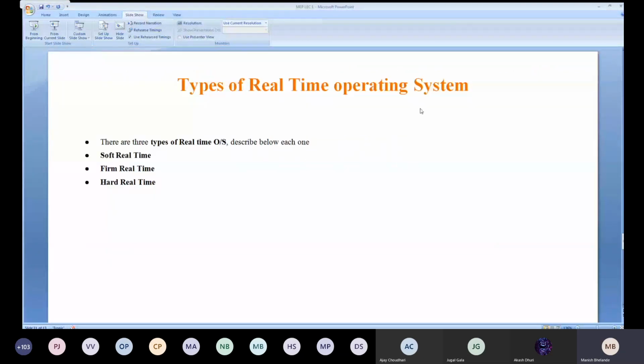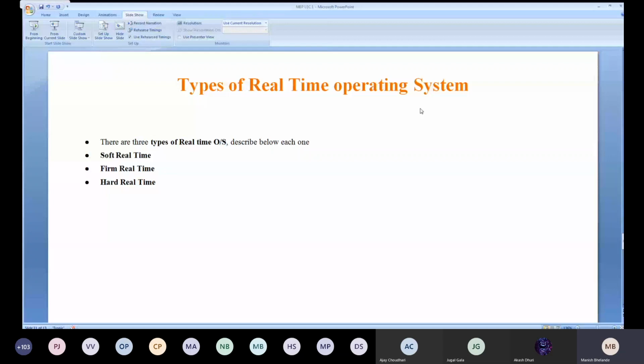Okay, so there are three types of real-time operating system. First one is the soft real-time, second one is the firm real-time, and third one is the hard real-time. I just want to explain in short what soft real-time is. I will start with the hard real-time first so that it will be easy to remember. The hard real-time system is purely deterministic, you can say, and a time-constraint system.